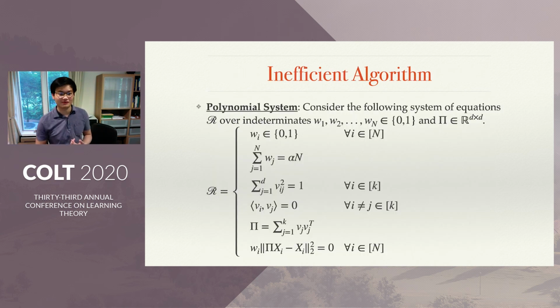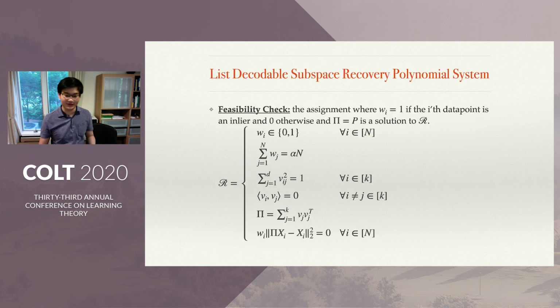Consider the following system of equations R over indeterminates W1 through Wn in {0, 1}, and pi in R^(d by d). Here, W1 through Wn are meant to indicate whether a data point is an inlier or not, and pi is supposed to be the projection matrix that is P. So let's look at these constraints, or these equations. I use them interchangeably, and they're going to appear on the next slide anyway.